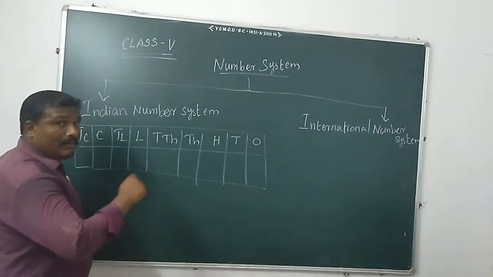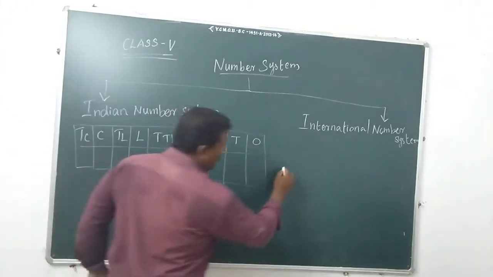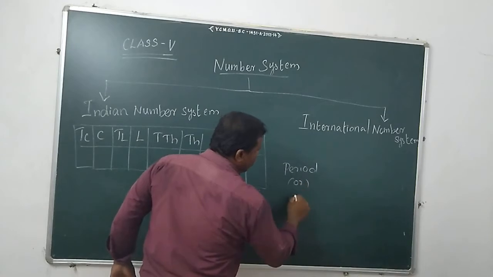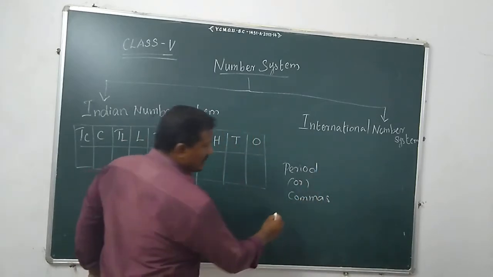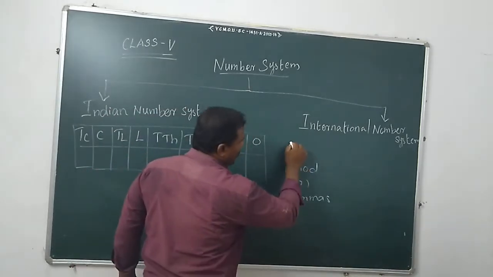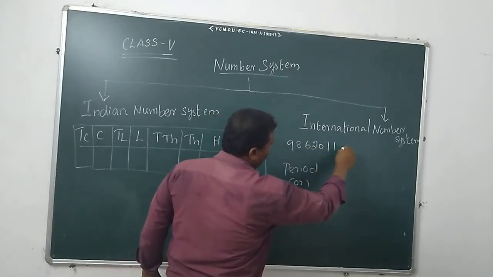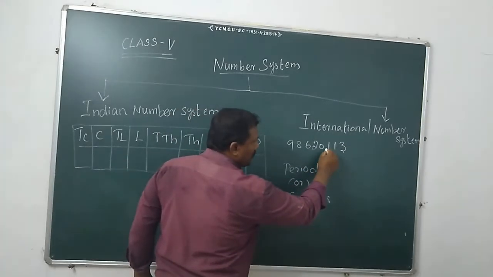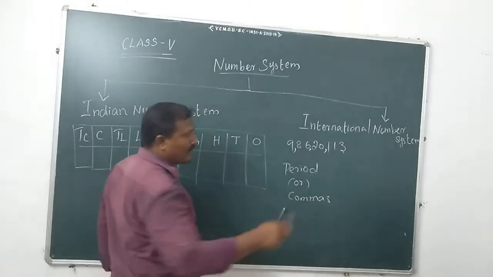Then commas. Comma means period; period we can also say as a comma. When we write a large number, we have to put commas as per the Indian and international place value systems, and we are going to learn about this also.